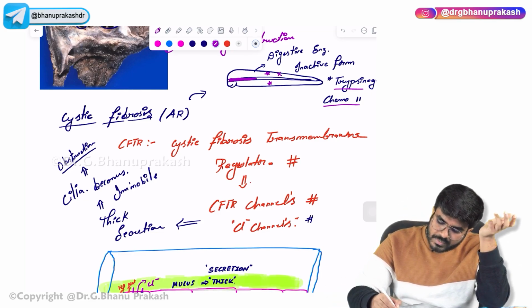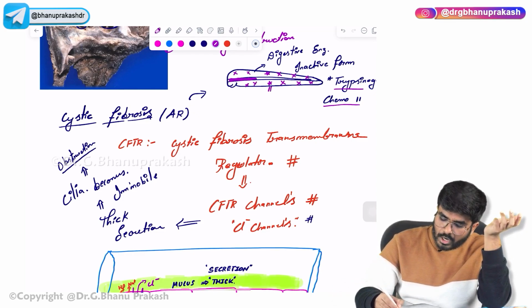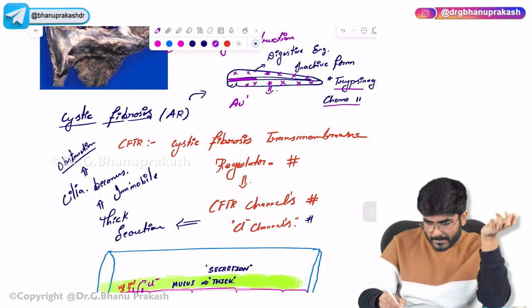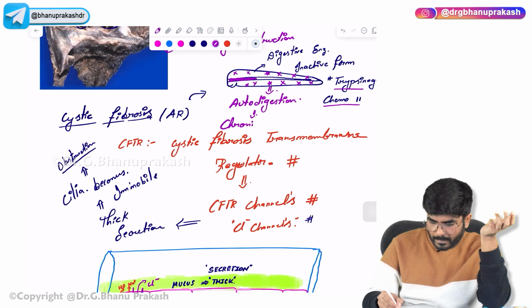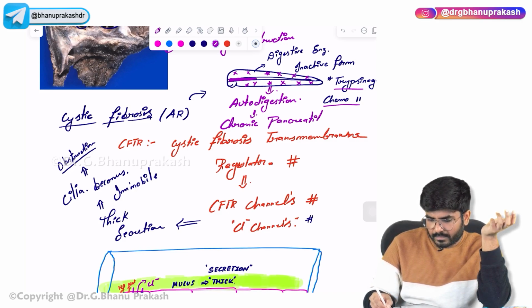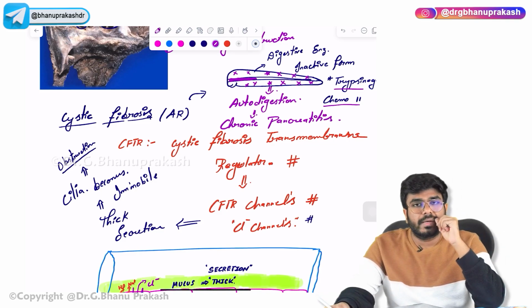Now what these enzymes will do is, first they will damage the pancreas, they will start to digest the pancreas. So this is called autodigestion of the pancreas. That's going to cause chronic pancreatitis.